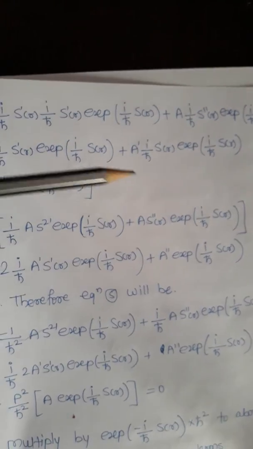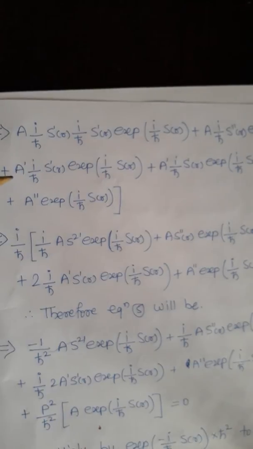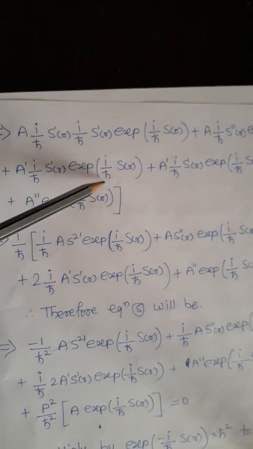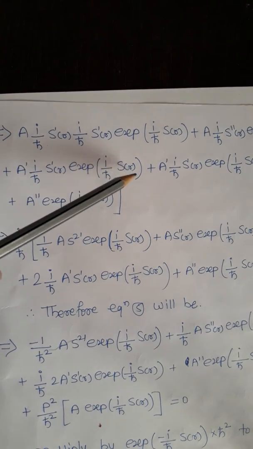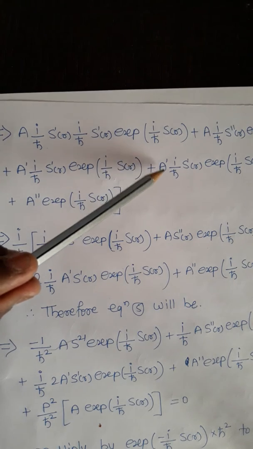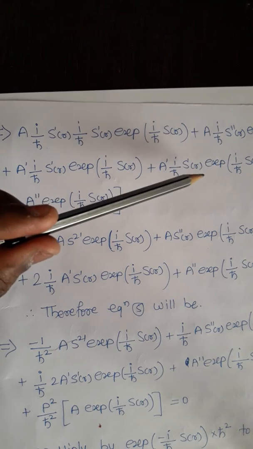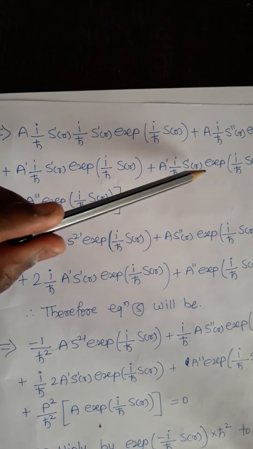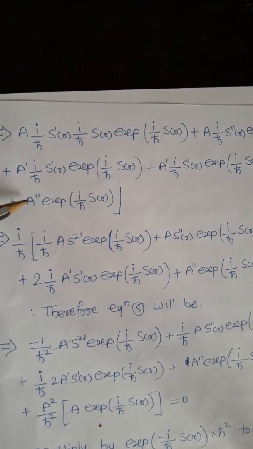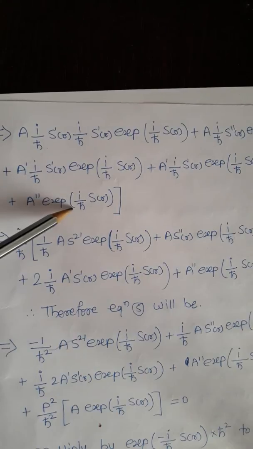Plus we should take the next derivative: a dash upon i h cross s of r exponential i upon h cross s of r. Plus a dash upon i h cross s of r exponential i upon h cross s of r. Plus the double derivative of that third term, a double dash exponential i upon h cross s of r. Double dash means double derivative.